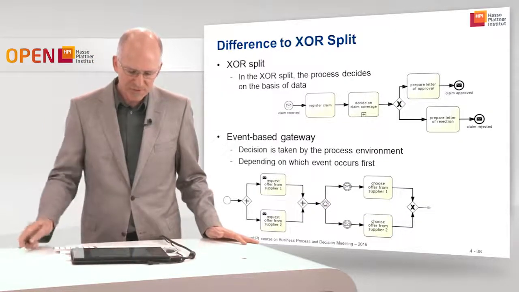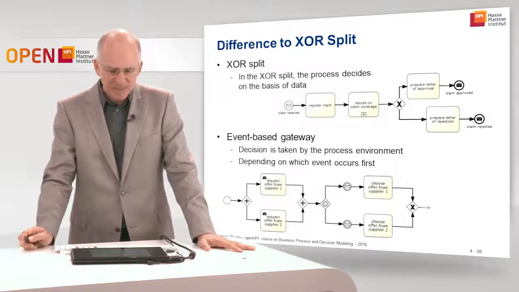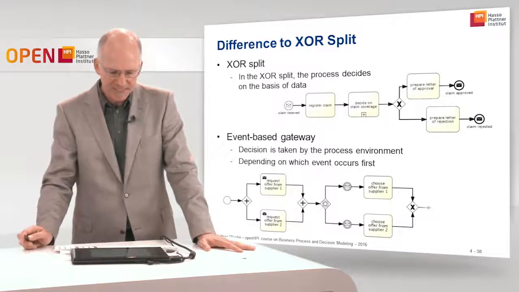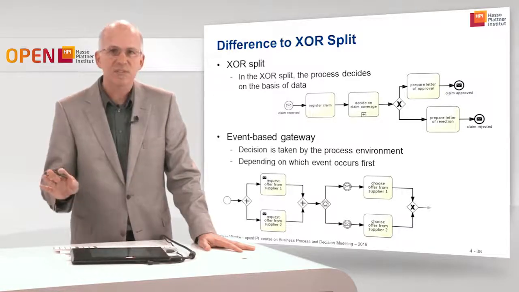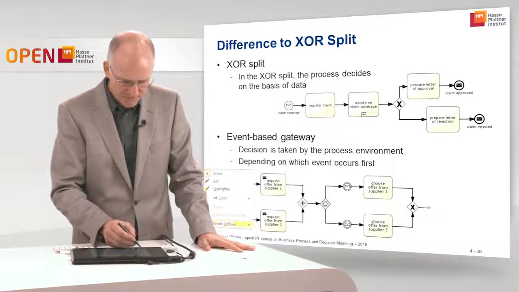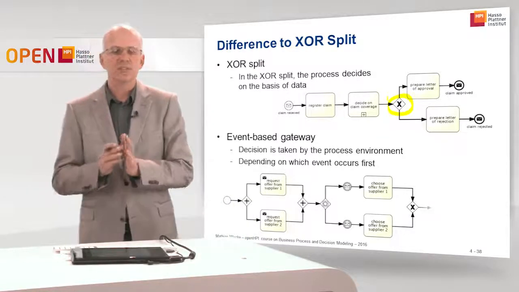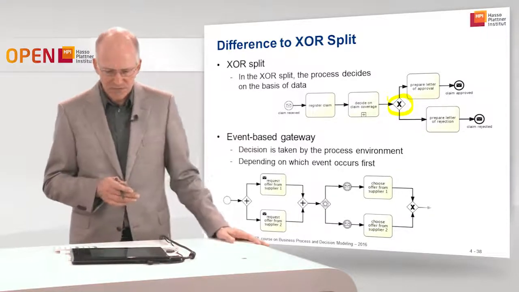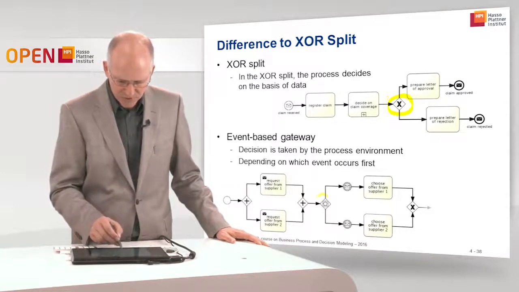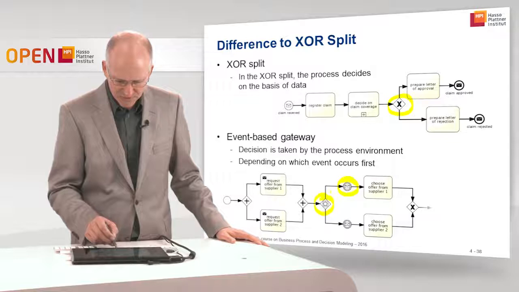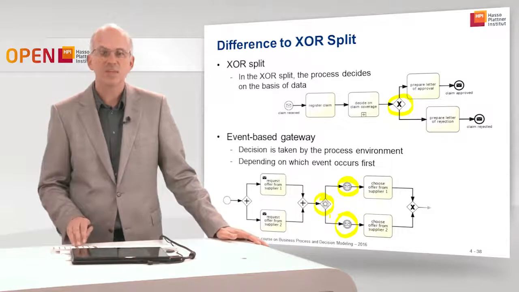I'll have this illustrated a bit further here on this slide. So the normal XOR, or the data-based XOR split, decides how to continue the process on the basis of data. Here we decide on the claim coverage, and then the process takes an active decision either to accept or to reject the claim. With the event-based gateway, the decision is taken by the environment depending on which event occurs first. This event occurs first, or that event occurs first. So that's a basic but fundamental difference between these two types of splits.